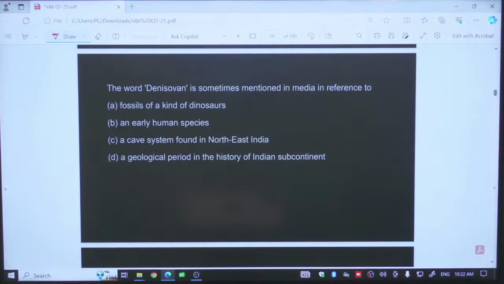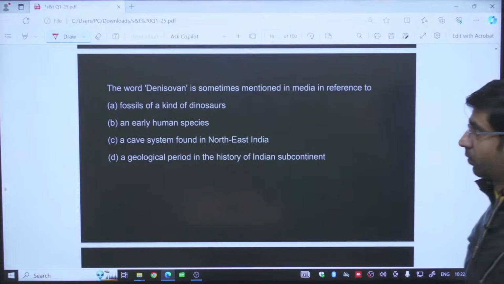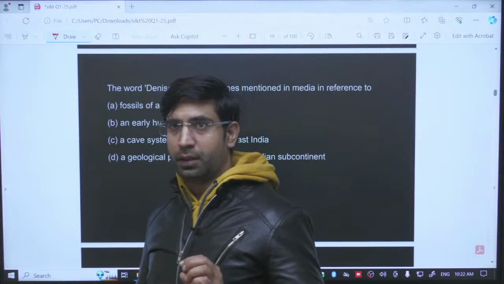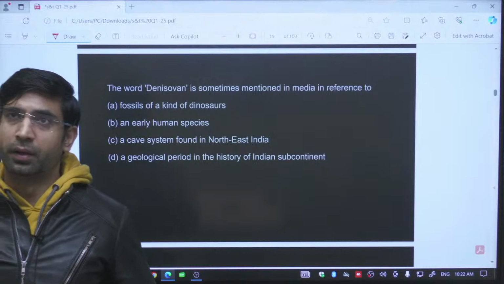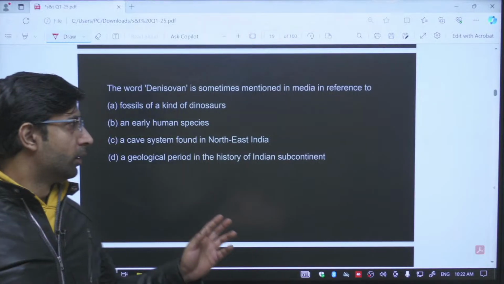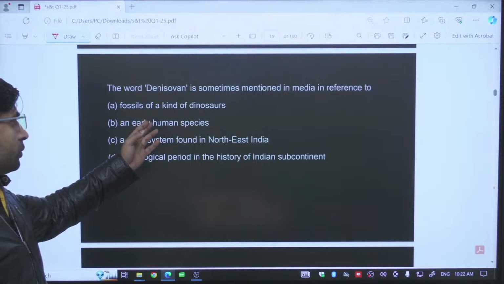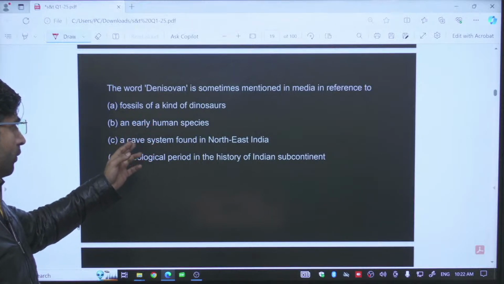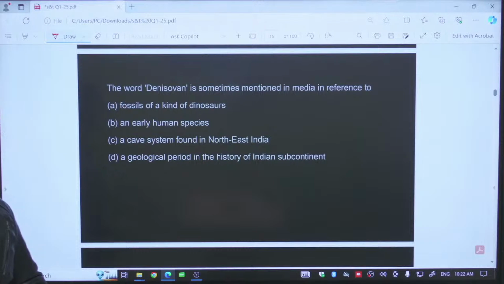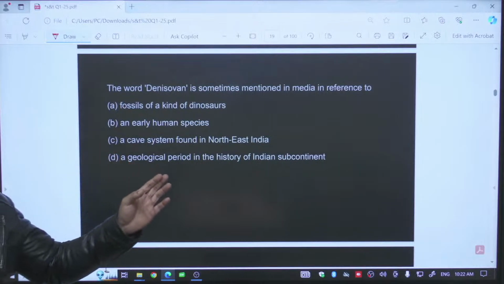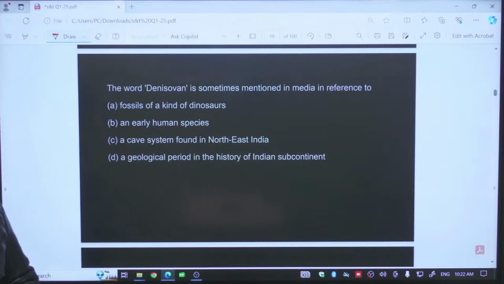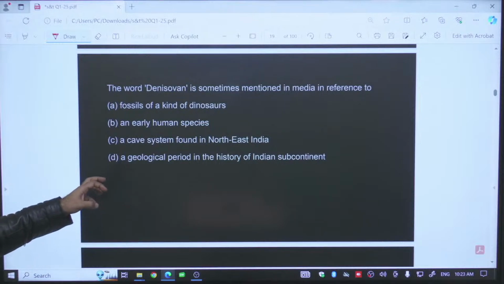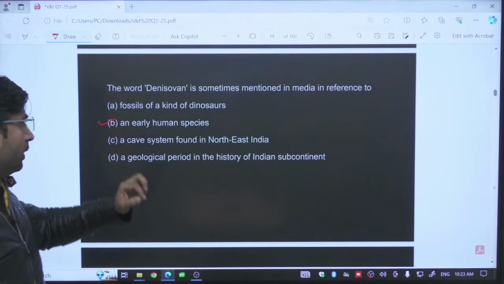The word Denisova is a place in Siberia. So, in the caves of Denisova, fossil remains were discovered. These fossils belonged to Denisova hominis. Denisova hominis is one extinct human species, and with this information, option B will be your answer.